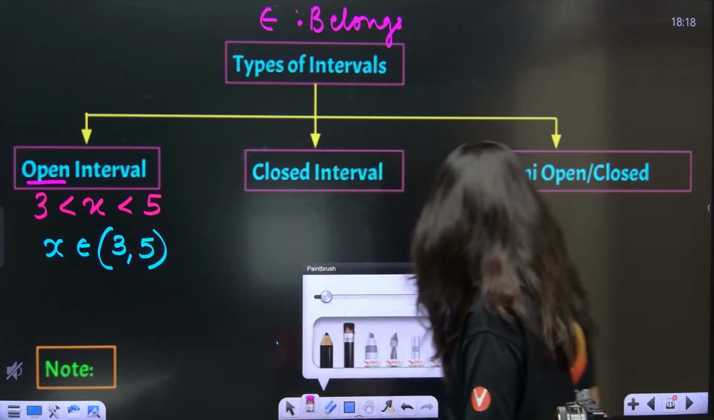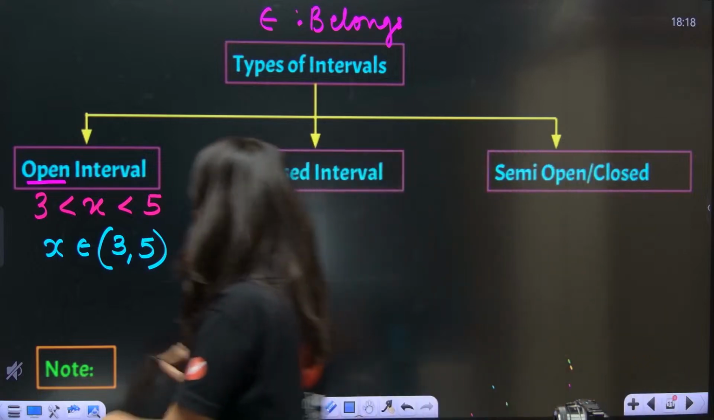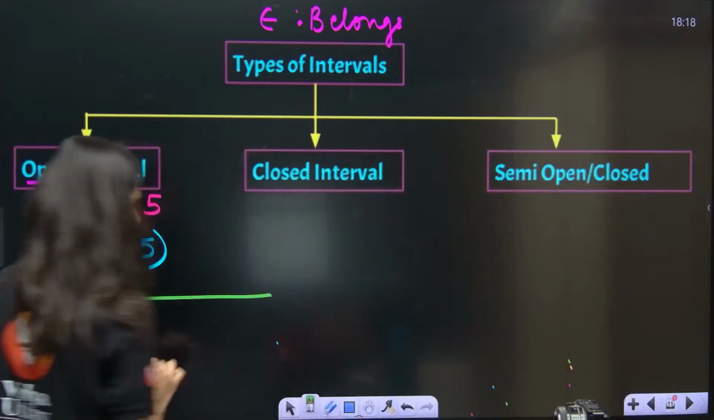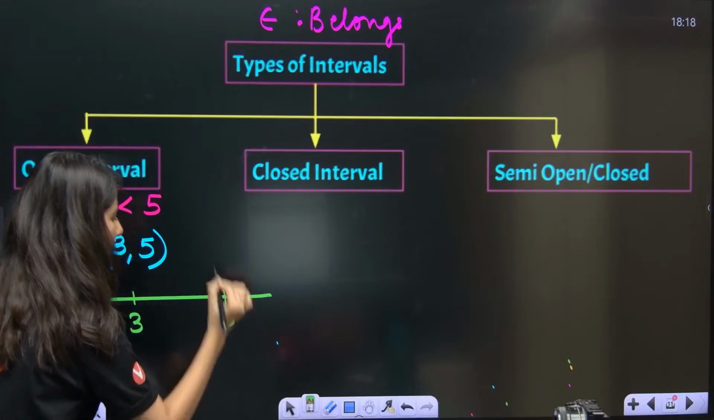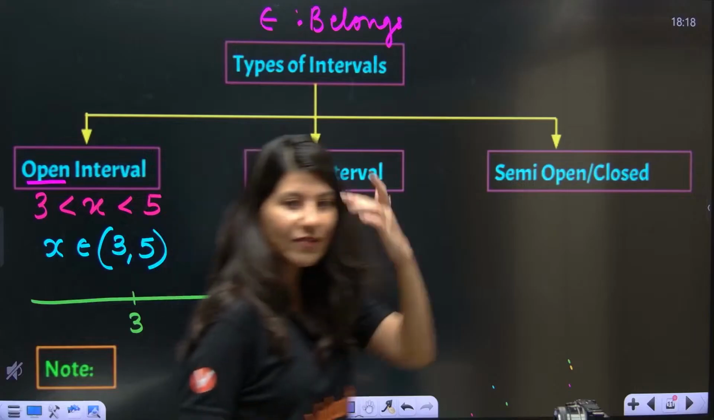Now if I want to represent this whole thing on a number line, so it is your number line. So let me mark 3 and 5 on the number line. Yes, everybody, 3 and 5 are right here on the number line.